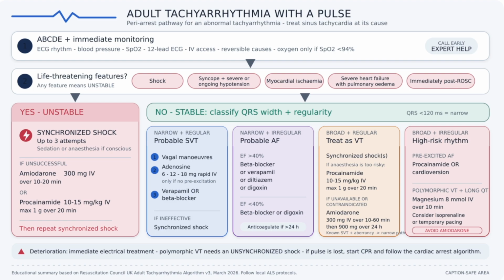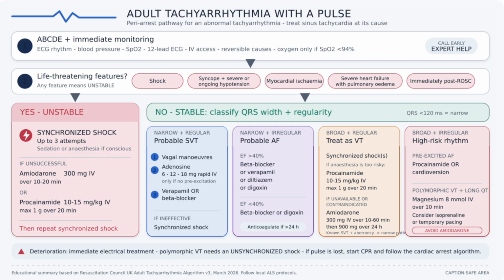For broad, regular rhythm, treat as ventricular tachycardia. Synchronized cardioversion is preferred. Procainamide or amiodarone may be used when anesthesia is considered too risky. A broad, irregular rhythm is high risk. Pre-excited atrial fibrillation requires procainamide or cardioversion. For polymorphic ventricular tachycardia with a prolonged QT interval, give magnesium and avoid amiodarone.